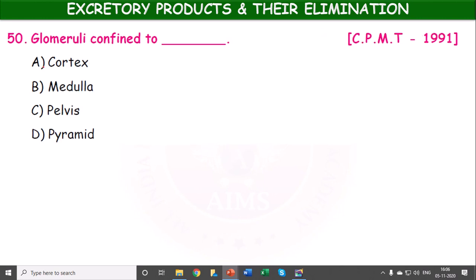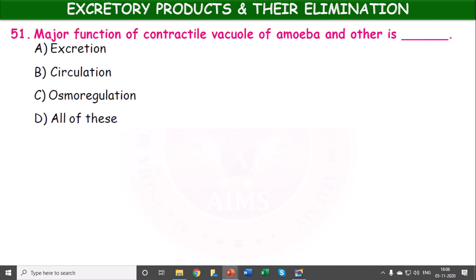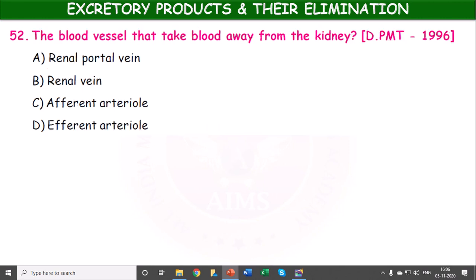Okay, glomeruli are confined to the cortex, the outer region, not the medulla, pelvis, or pyramid. The major function of the contractile vacuole of amoeba and other protozoans: excretion, circulation, osmoregulation, all of these? It is osmoregulation. The blood vessel that takes blood away from the kidney.